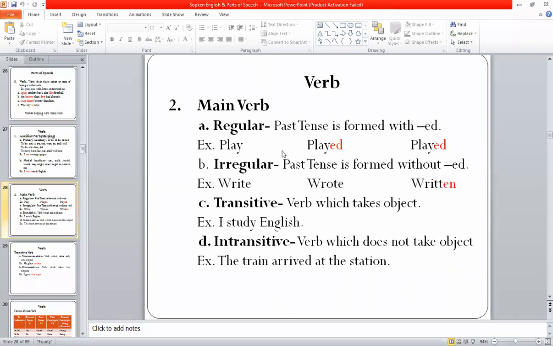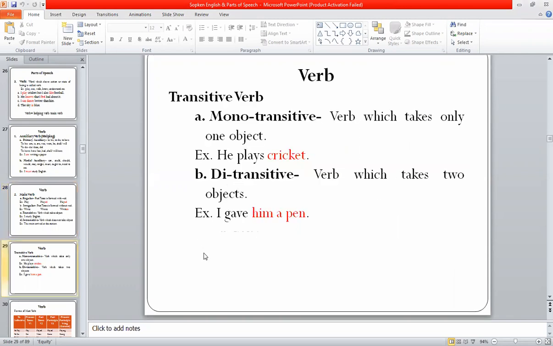In this sentence, there is no object, okay? At the station is a complementary part, and that is why here it is the intransitive verb. So train arrived is an intransitive verb. The next is in the transitive verb, there are also two types of transitive verbs.